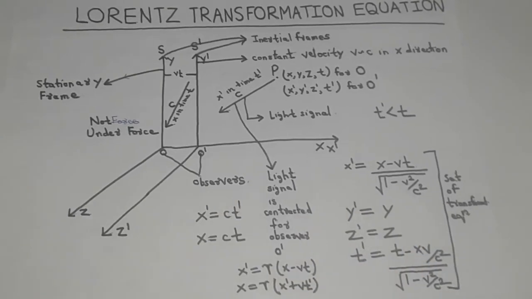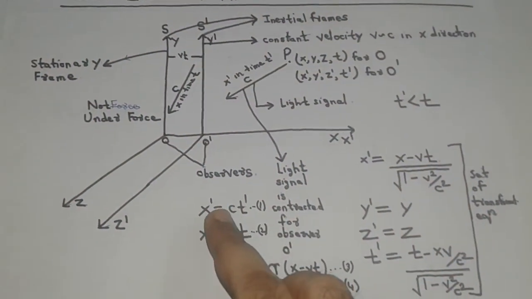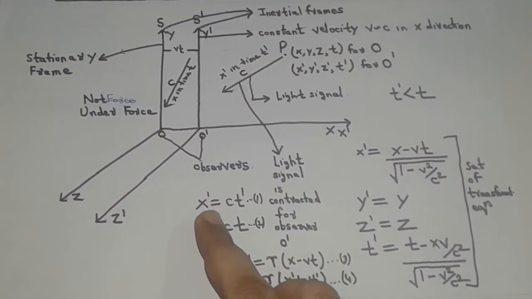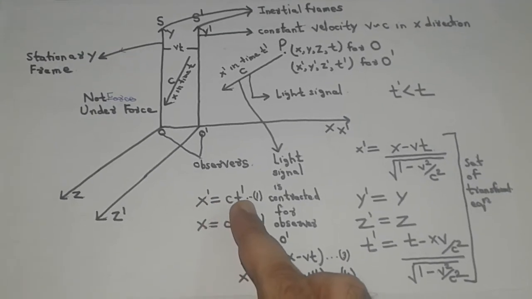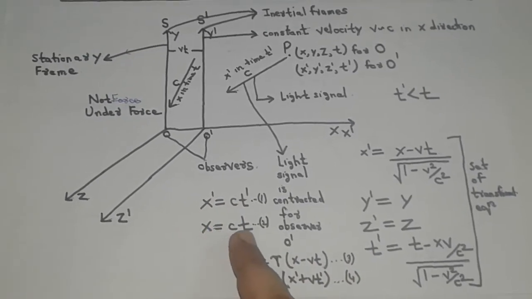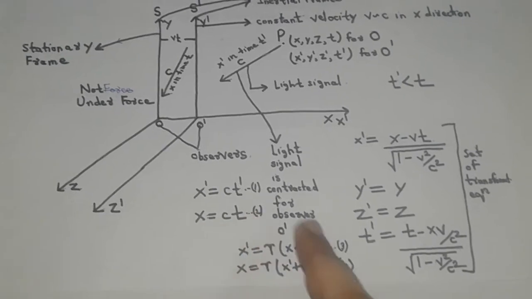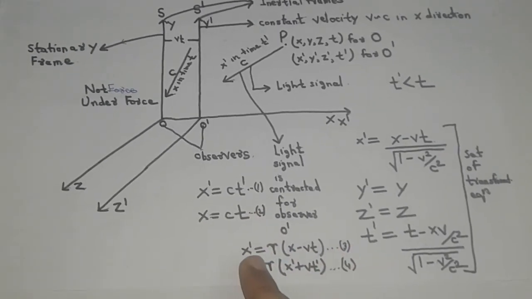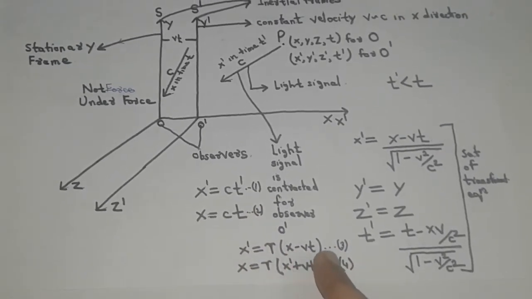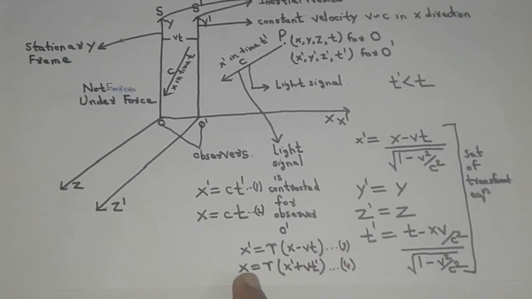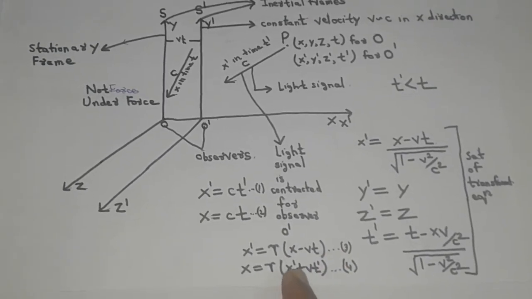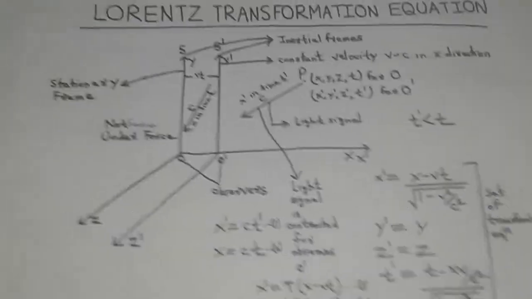Thus we have four equations: first, x dash equal to ct dash; second, x is equal to ct; third, x dash equal to gamma times (x minus Vt); and fourth, x is equal to gamma times (x dash plus Vt dash).